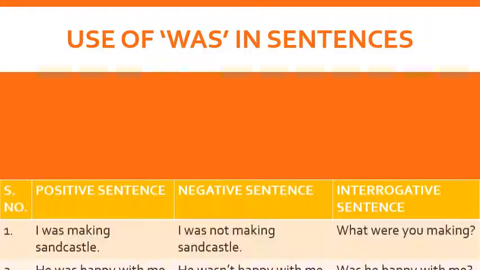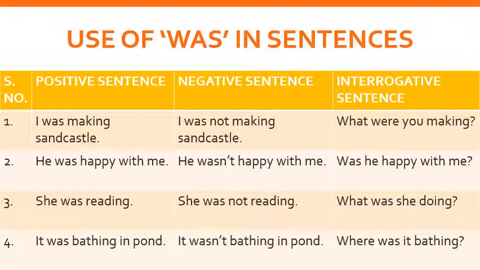Let's start now. Firstly, I was making sand castle. This is the positive sentence. You can see I is the subject here.